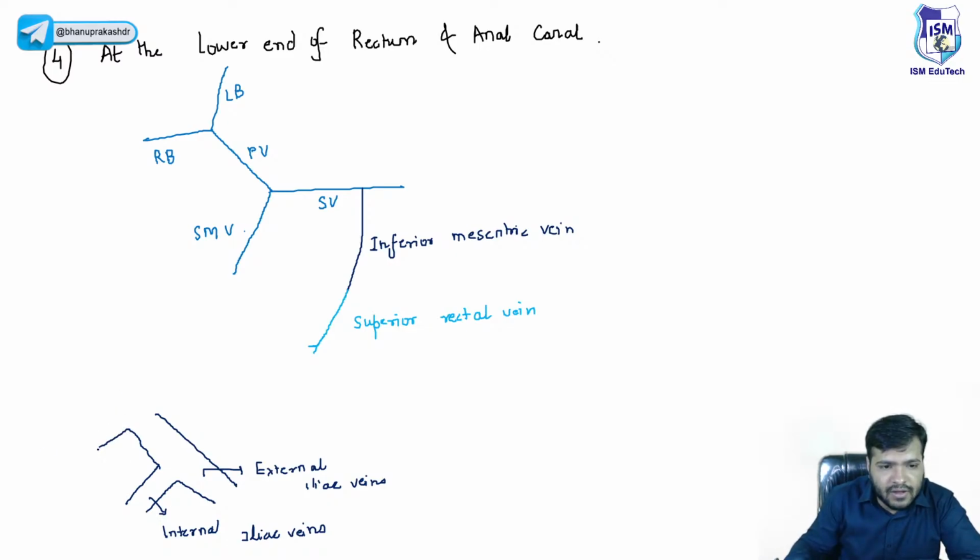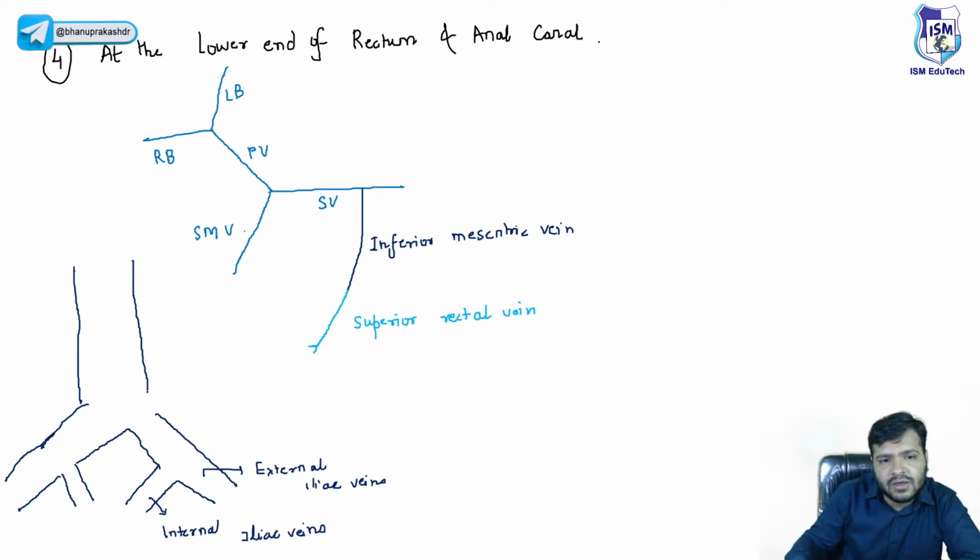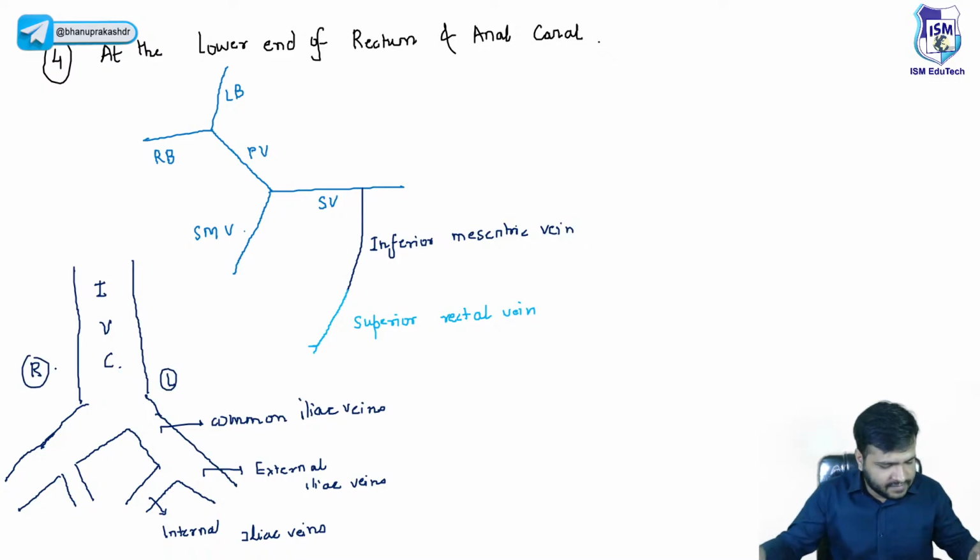If I have taken one side, you can take both sides. So we have the right internal iliac vein and the left internal iliac vein, and together they will combine to form the common iliac veins. Okay, this is the common iliac veins, and they will together form the inferior vena cava, the left side and the right side. Yes, everyone is right, Anushka, Aditya, very good.